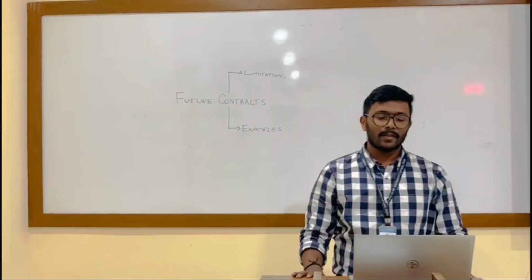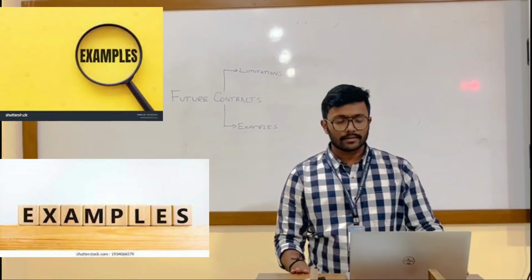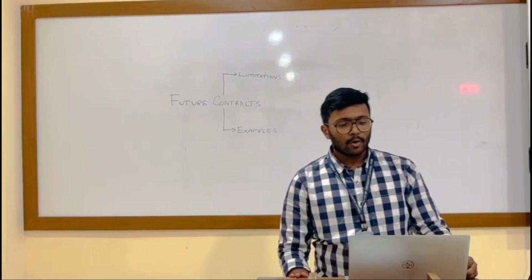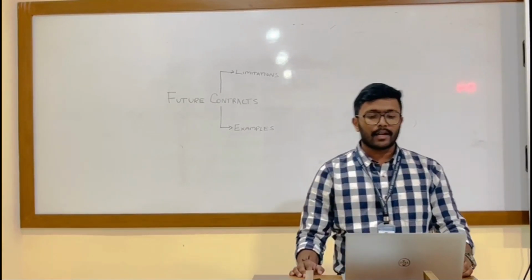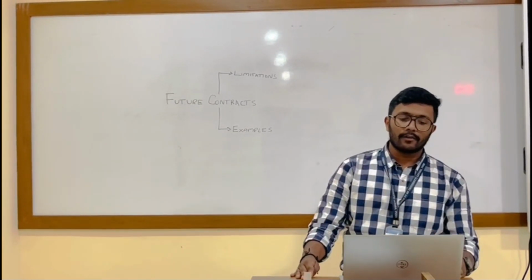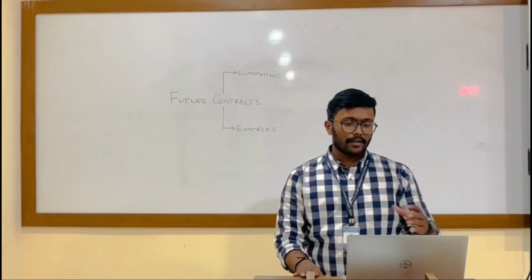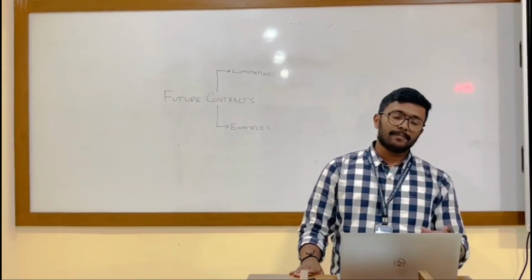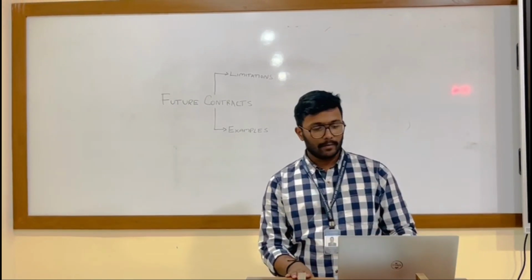Thank you. Now I will be talking about the examples and limitations of future contracts. For examples, commodity futures include gold futures. An investor can enter into a futures contract to buy or sell a specific quantity of gold at a future date and a predetermined price. Also included are crude oil futures. These contracts allow participants to speculate or hedge against the future price movement of crude oil.